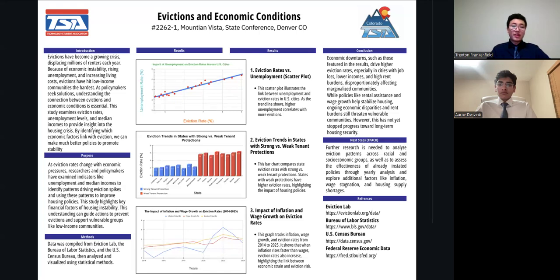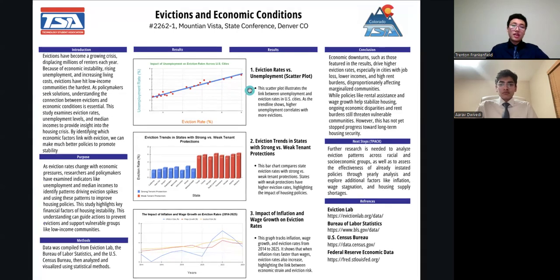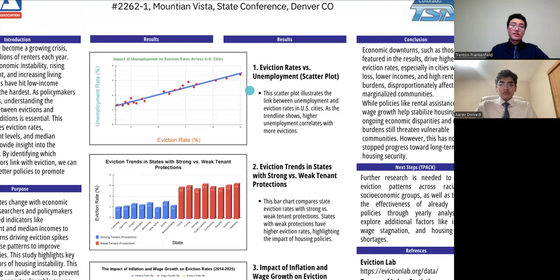Data was compiled from Eviction Lab, the Bureau of Labor Statistics, and the U.S. Census Bureau, then analyzed and visualized using statistical methods, such as our following graphs. So moving on to our first graph. As you can see by the scatter plot, as the unemployment rate rises, so does the eviction rate.